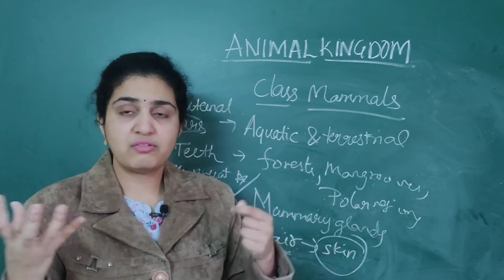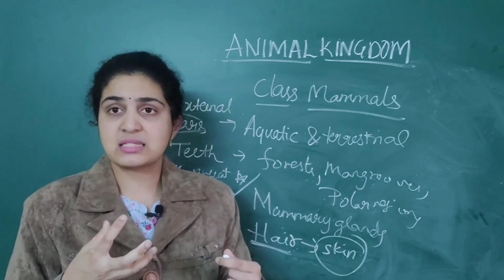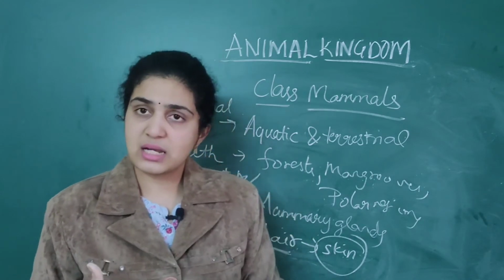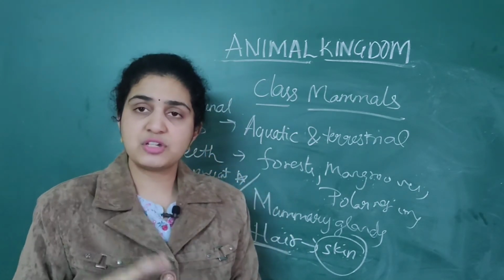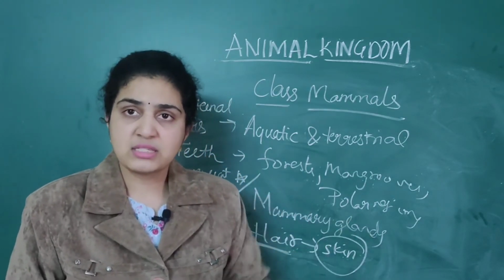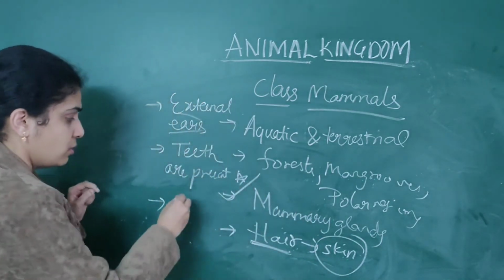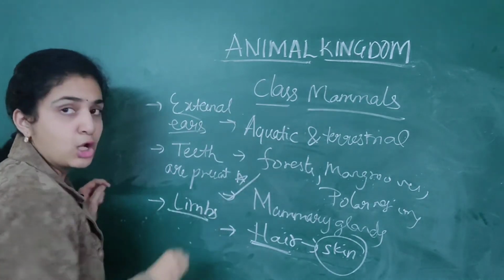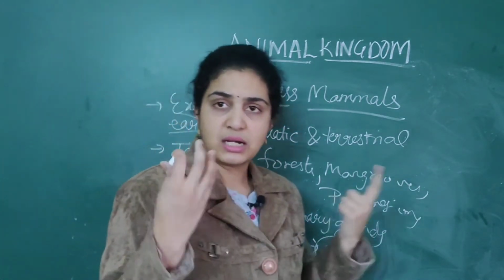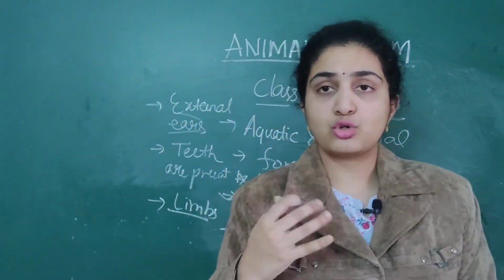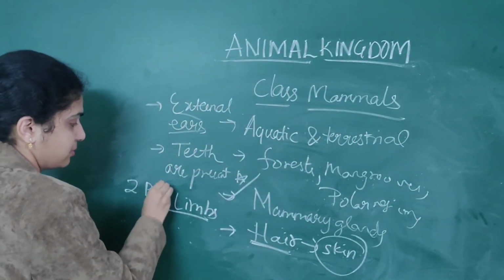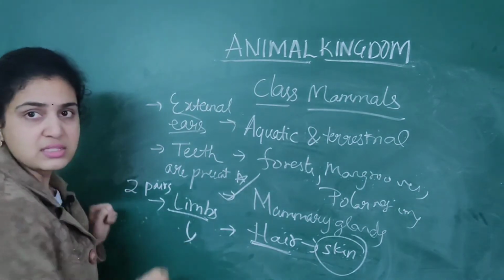Suppose bats and owls, which you see, they will have forelimbs as well as hindlimbs, as well as an extra feature, the wings for flying. So limbs are present. How many limbs are present? Two pairs of limbs are present, that is two hands as well as two legs. Two pairs. What is the use of these limbs?